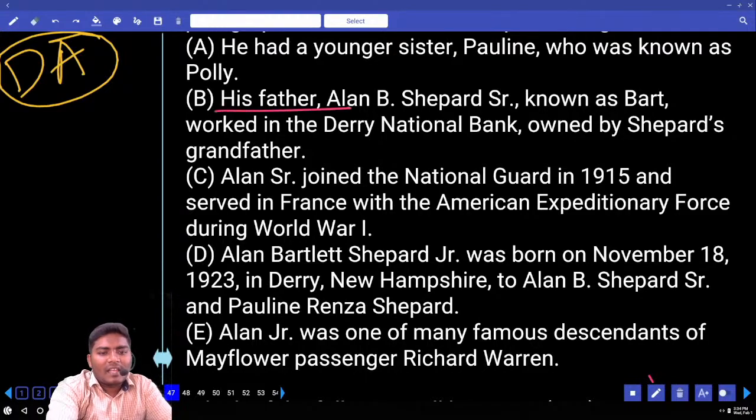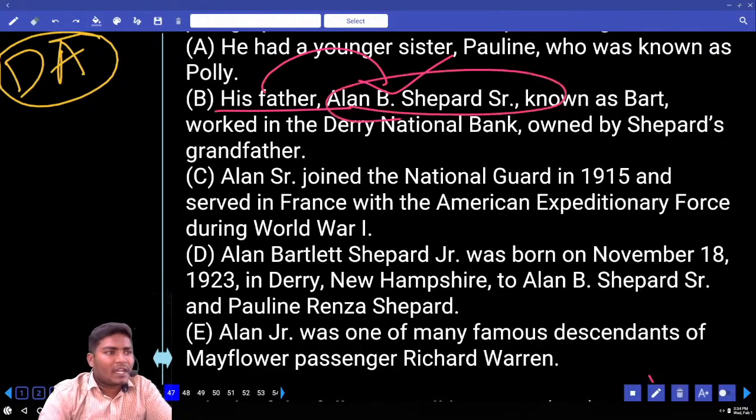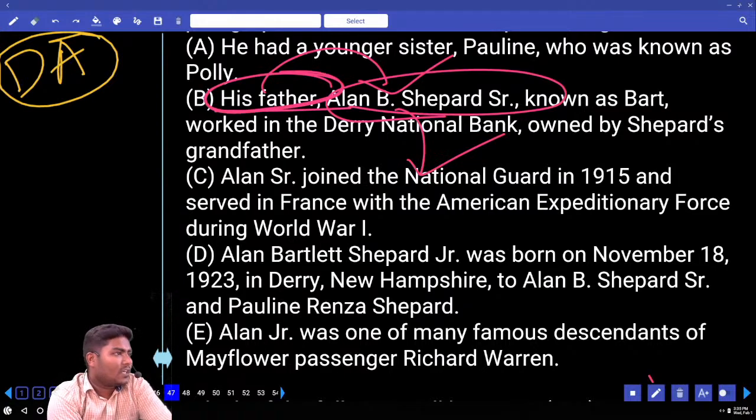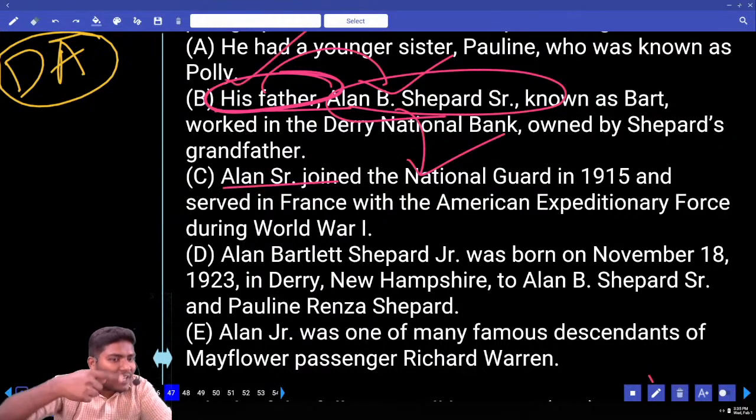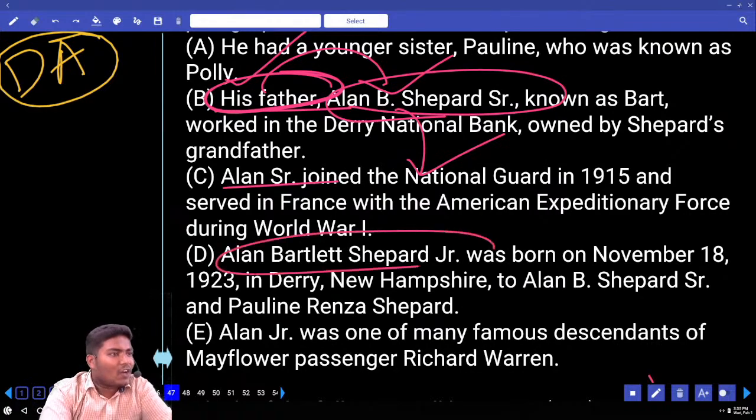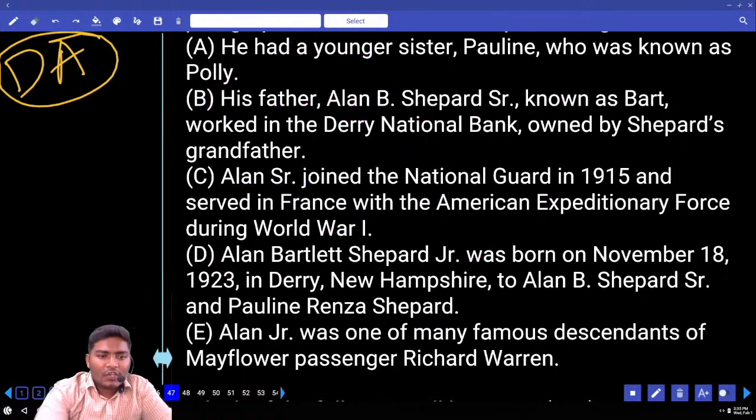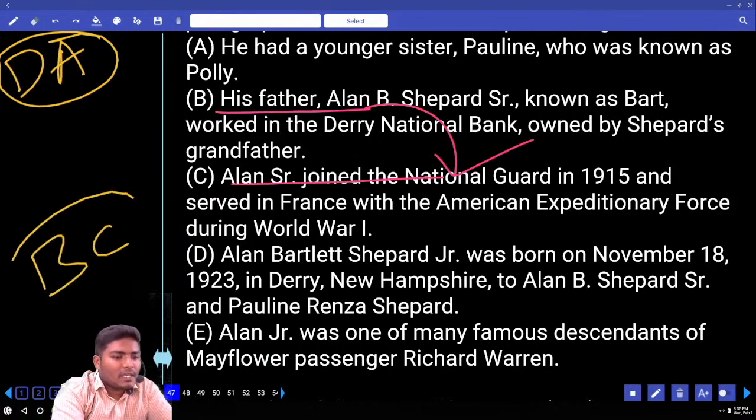His father, in the sense that we are continuing with Ellen B. Shepherd, right? Now continuation is this. So "his father" is a related word here. So can we use "his father" in the beginning or Ellen Senior? His father must be used in the beginning because we are speaking about this young boy. We are not speaking about his father first. So continuation must be used with his father. Then another continuation is Ellen Senior. So another pair that we can use here is BC.